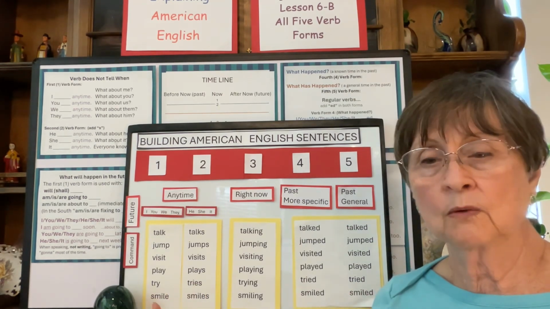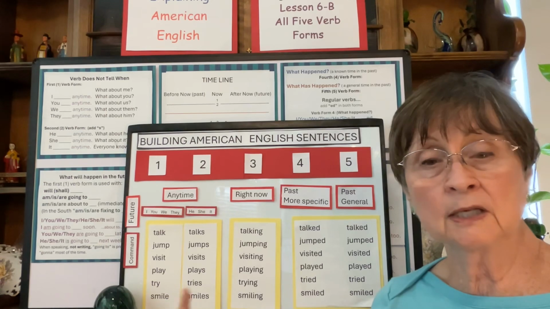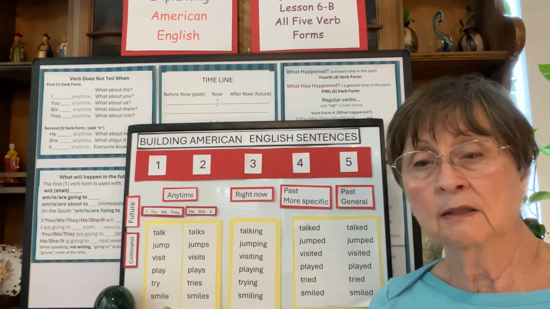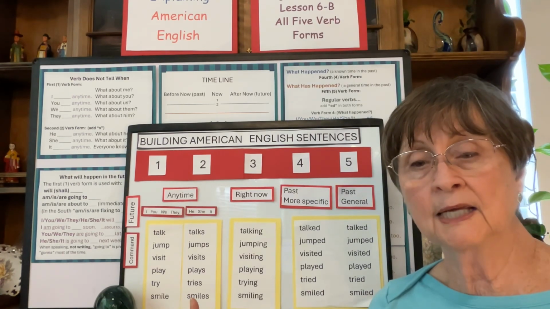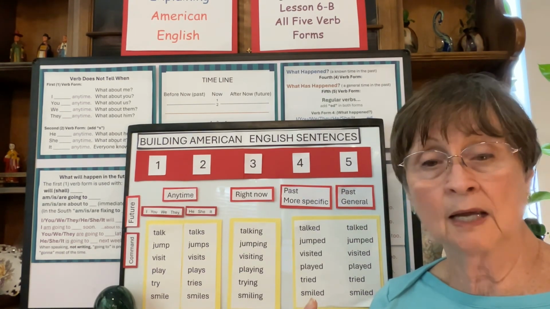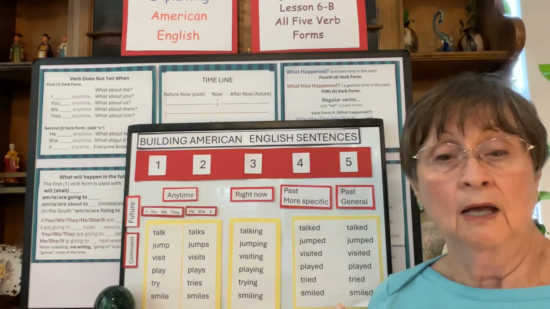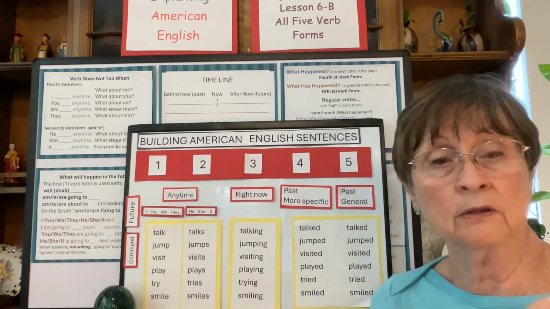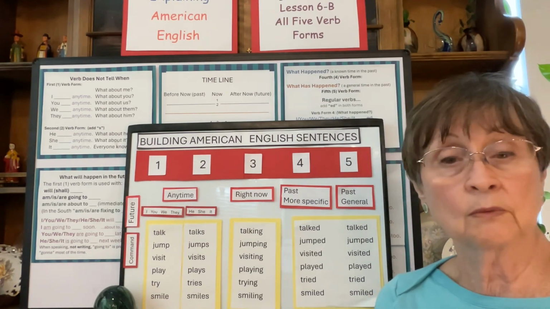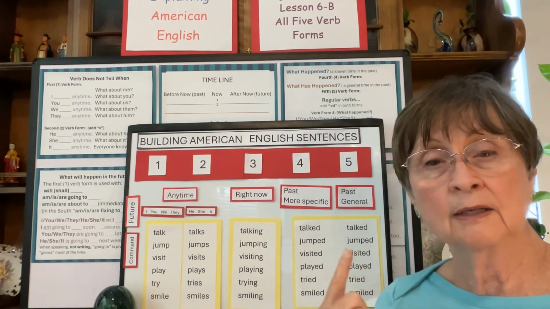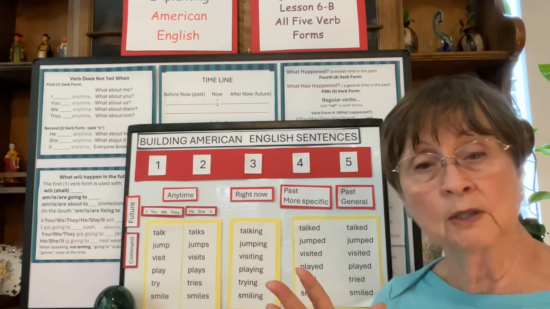And then we have the word smile. It ends in an E, so all we do is add a D to it here and here. I smile when I watch the children play. He smiles at his friend. They are smiling while they play that game. He smiled at me yesterday. They have smiled at each other when they see each other on the street. They have smiled at each other many times. Okay, so this is a regular verb pattern. Now I'm going to stop the video and switch to irregular verbs.